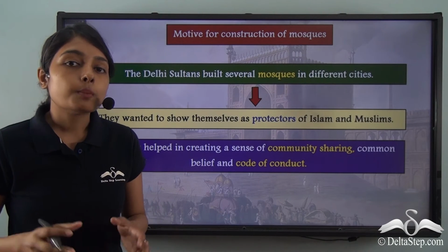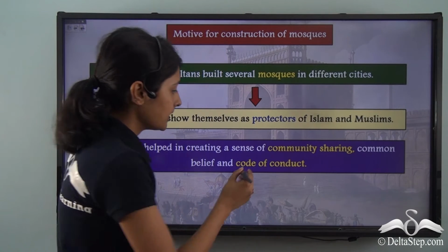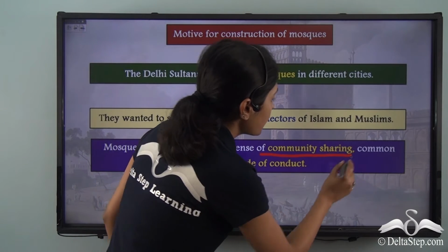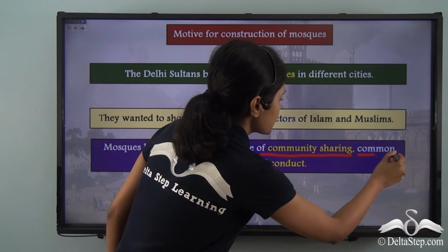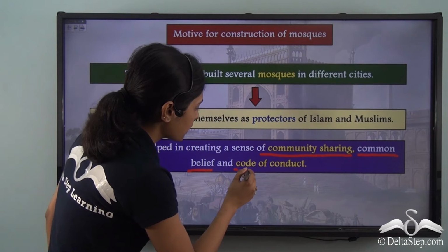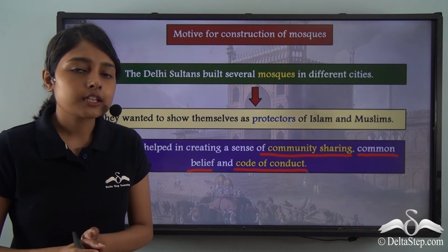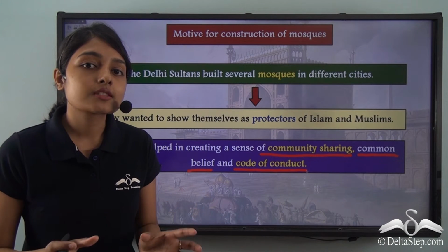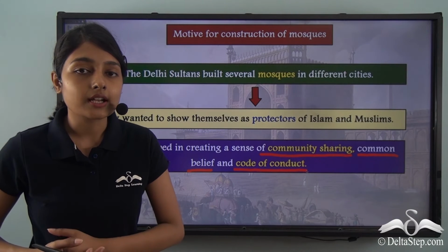Now, there is another major reason why mosques were being constructed. It is because mosques promote a growth of community feeling. This promotes a sense of community sharing. Along with that, it also establishes common belief and a common code of conduct. Now, during the Delhi Sultanate, we have learnt that various sultans were ruling over different areas.